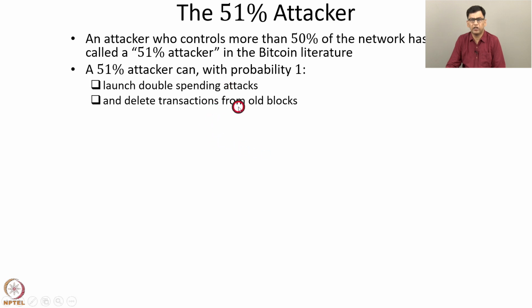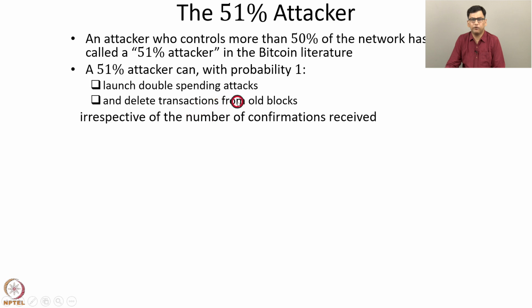The attacker can also delete transactions from old blocks. So for example, if the attacker had paid some other parties and those transactions are stored in some old blocks, then the attacker can delete those transactions. And this is irrespective of the number of confirmations received. Consider a block which has received, say, 1000 confirmations, but still, given sufficient amount of time, the attacker can create a branch that is longer than this branch. Hence the attacker can launch these attacks on the blockchain.